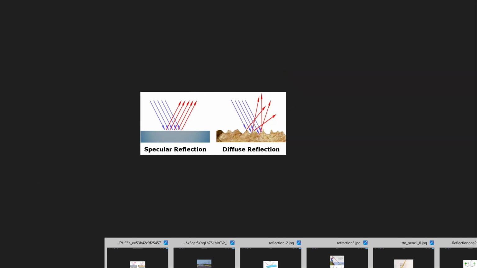That means it's hard to make images, so here we can't make images. So images are produced as the result of specular reflection.